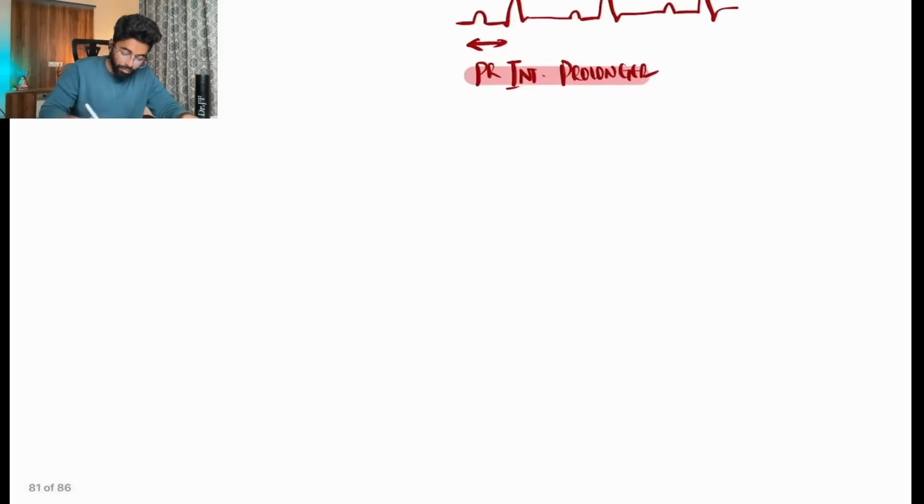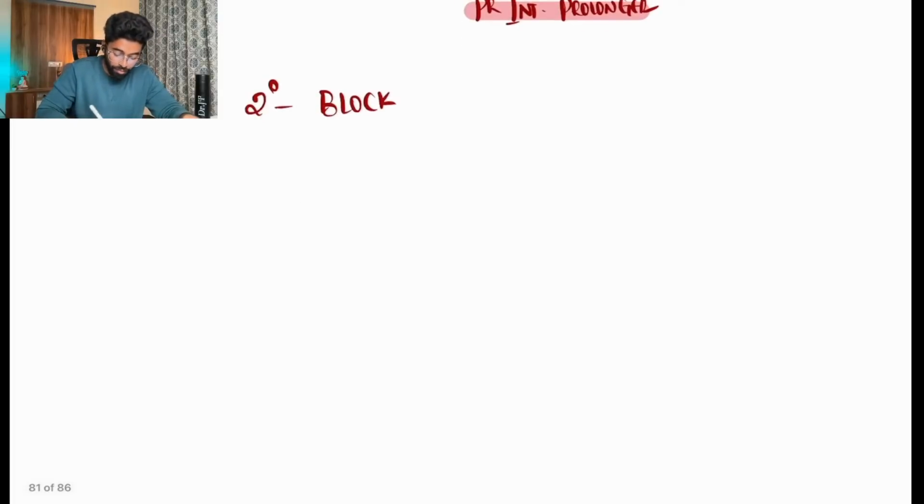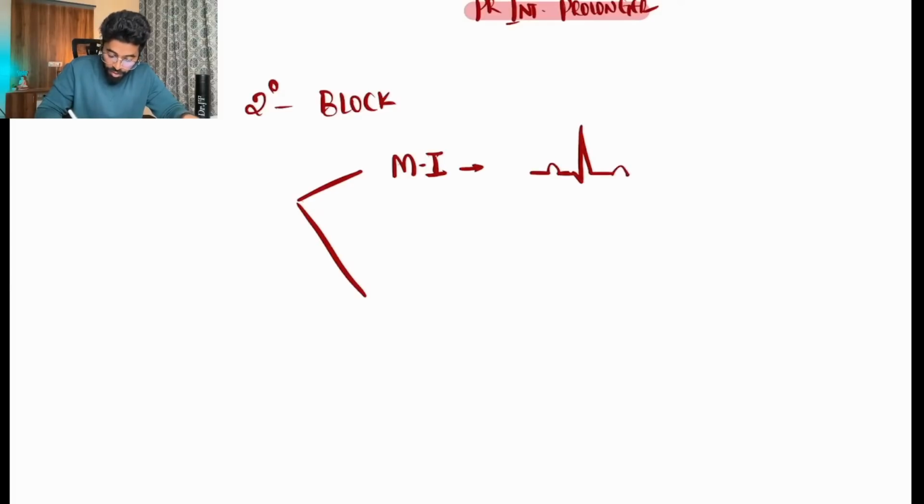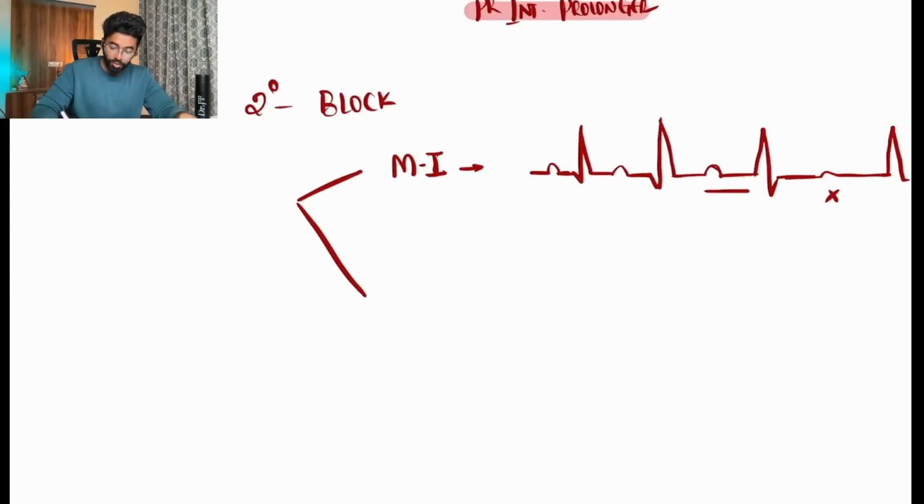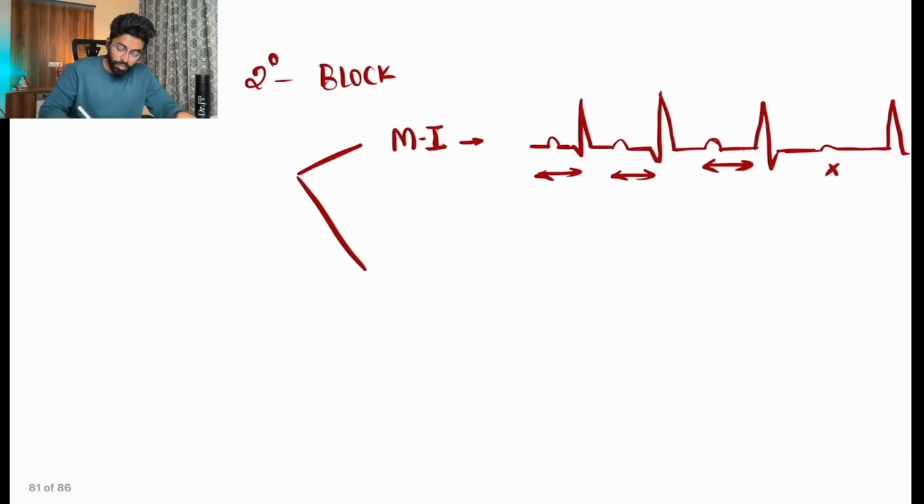When it comes to the second degree block, we have Mobitz type 1 and Mobitz type 2. In Mobitz type 1, we have a prolonged PR interval, but this prolongation will be increasing with every next wave. That means there will be a progressive or gradual prolongation of the PR interval and then sudden dropping of the wave. So sudden dropping should be there, along with progressive PR prolongation, which differentiates it from the first degree block. So this is Mobitz type 1.